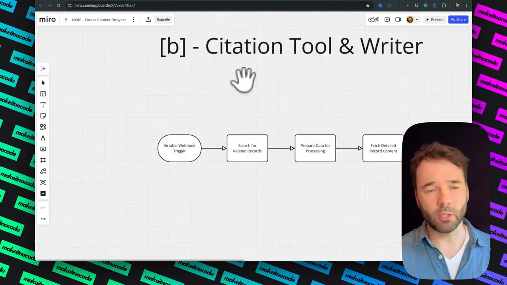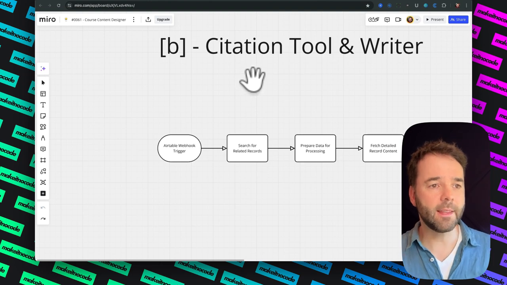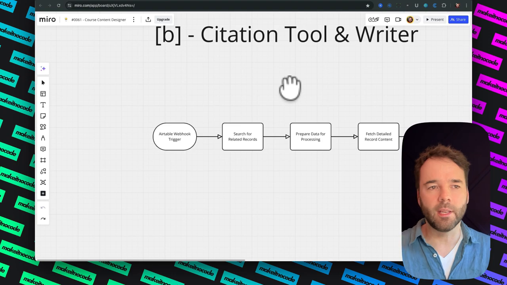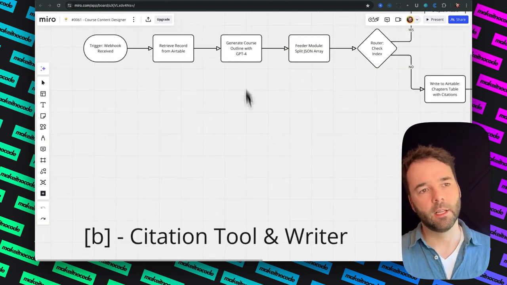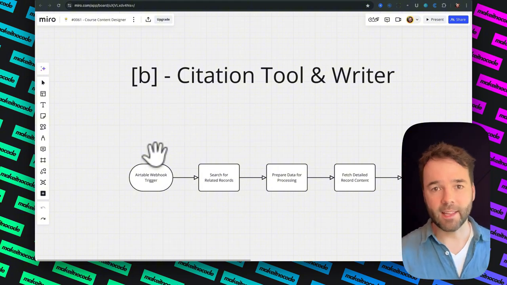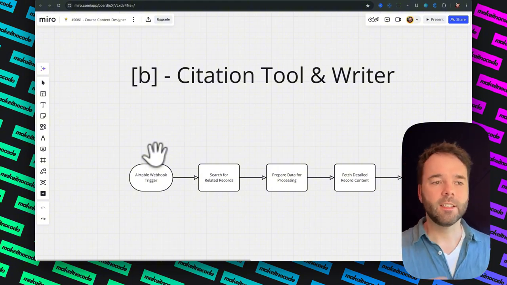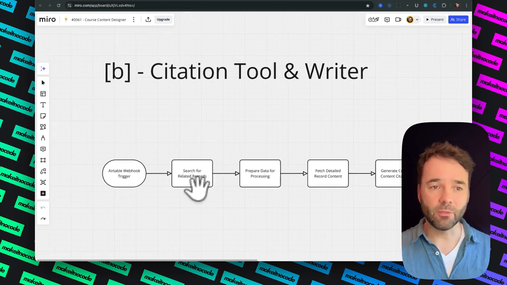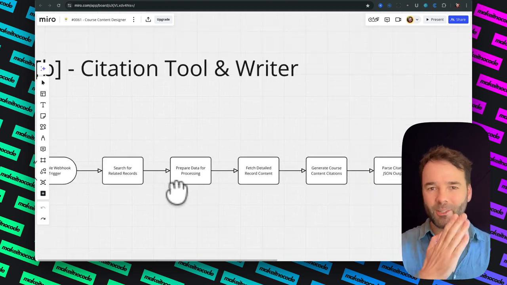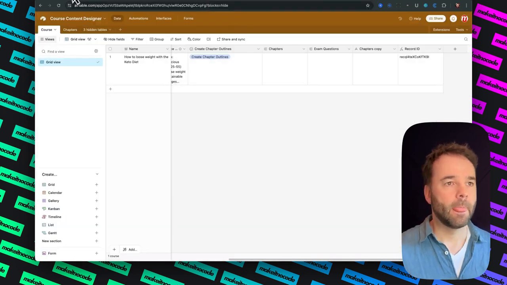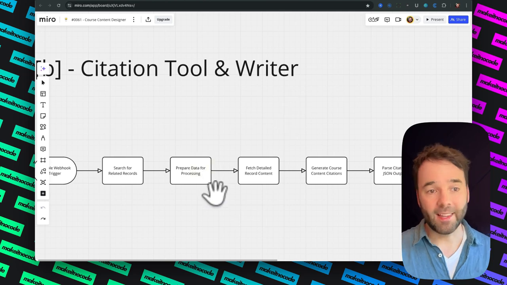This is part 2 of the automation. So it's going to grab an Airtable webhook trigger. So this, again, that package, all that data that we've received in A will be sent into the Airtable, and then it will trigger. The Airtable will automatically trigger so that the whole automation starts running. It will search for related records. So it will find all the fields that we filled in here, and then it will actually prepare the data for processing.